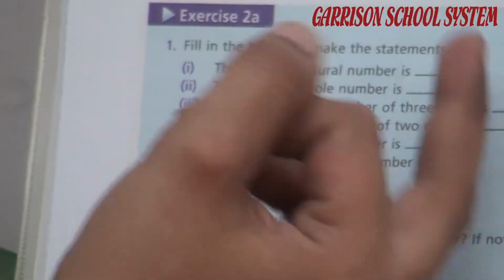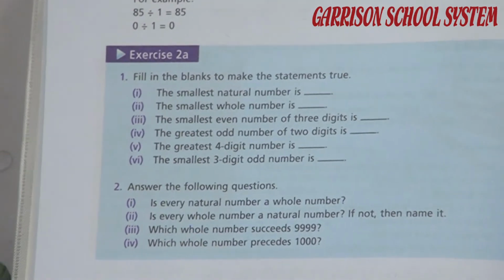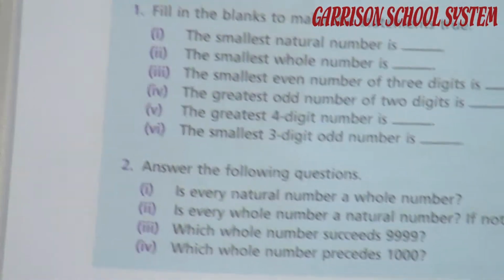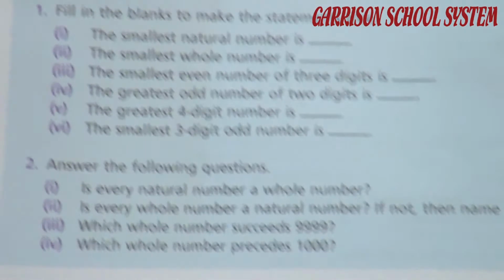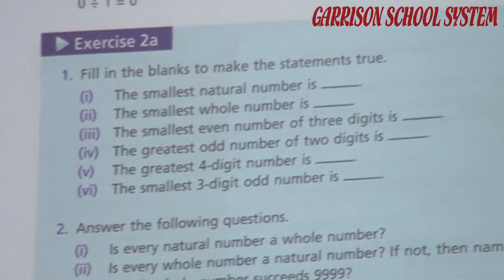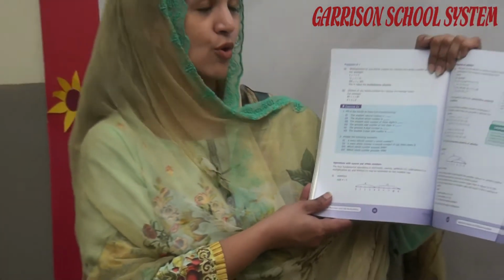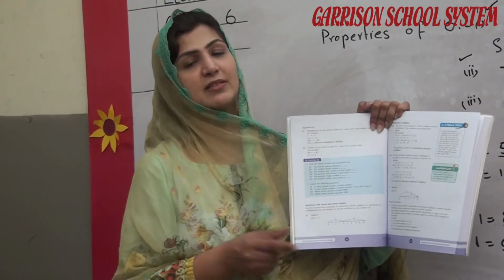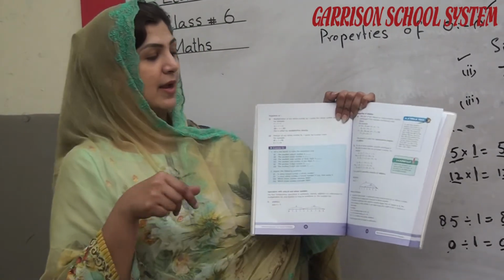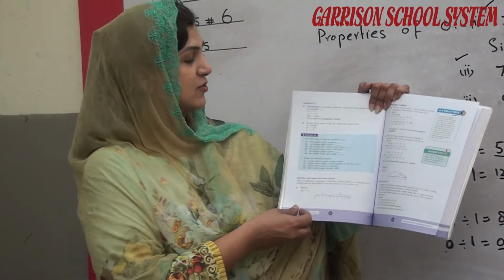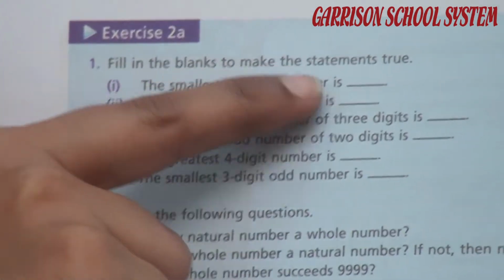For example, fill in the blanks to make the statement true. We take the first example, the smallest natural number is. This is so easy, students. You can do this exercise by yourself. Can you tell me the smallest natural number? Yes, you can tell me easily because you know the least natural number. Natural numbers start from 1 and go on. So we can write here the smallest natural number is 1.